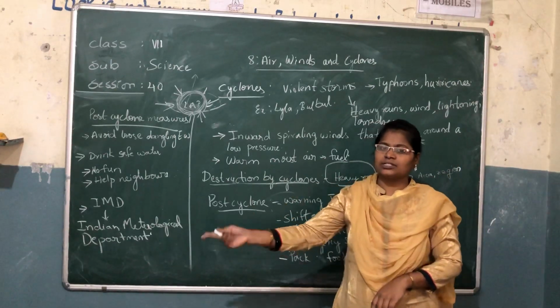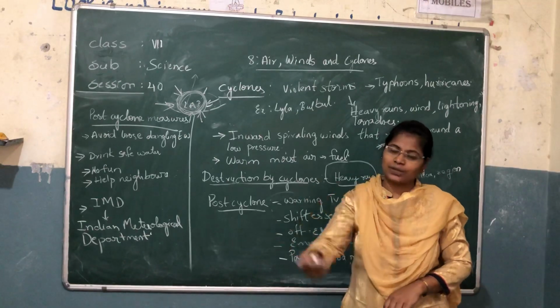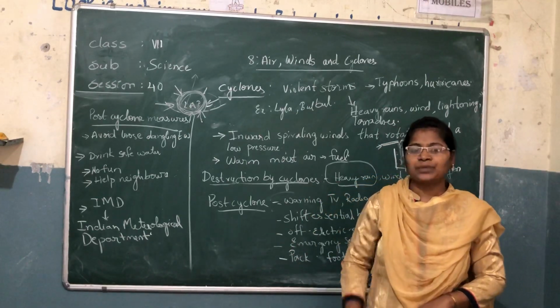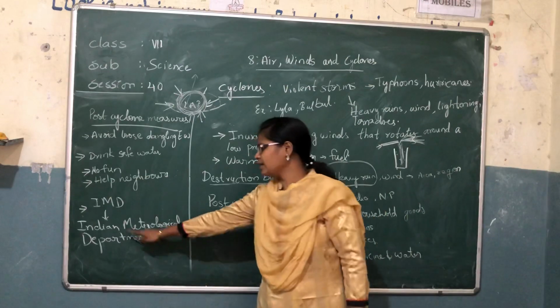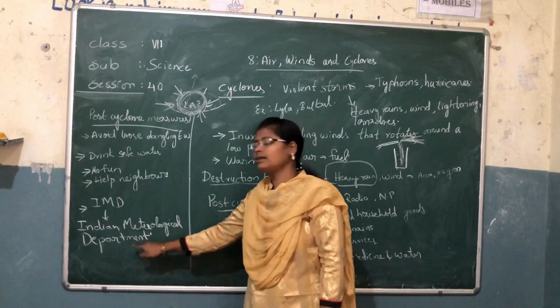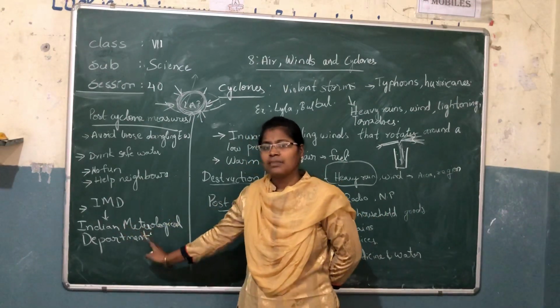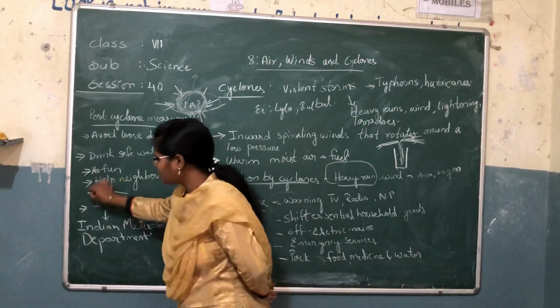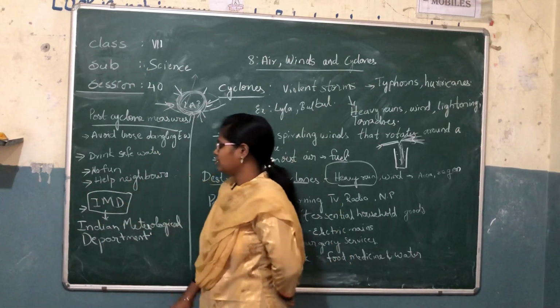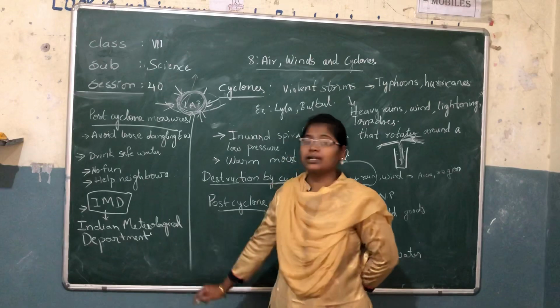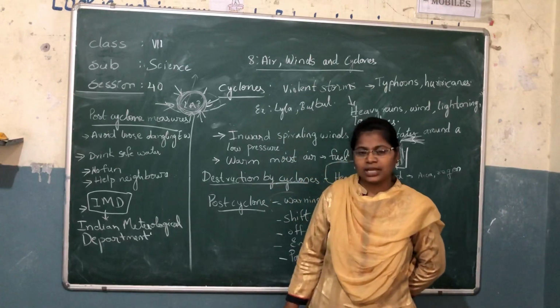They say, these 2 days you will have rain, and after 2 days you will have rain. There is one department, the Indian Meteorological Department, IMD. IMD stands for Indian Meteorological Department.